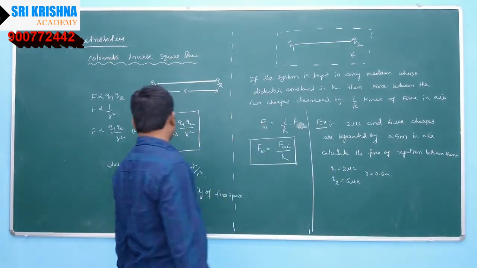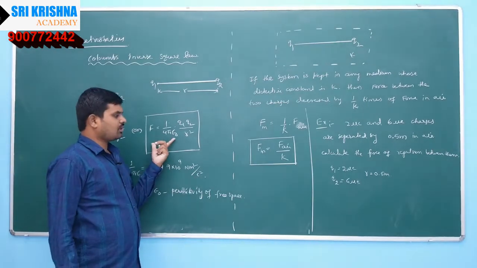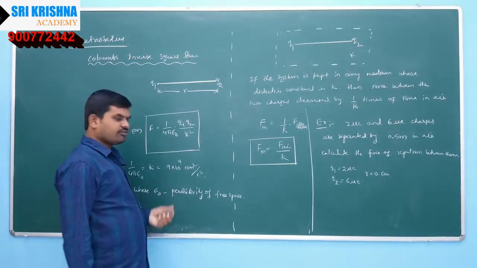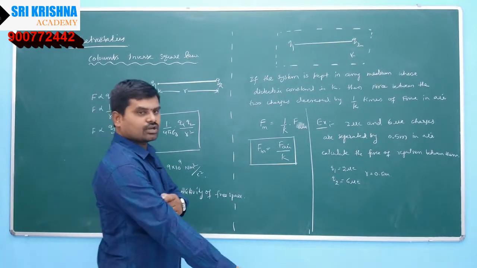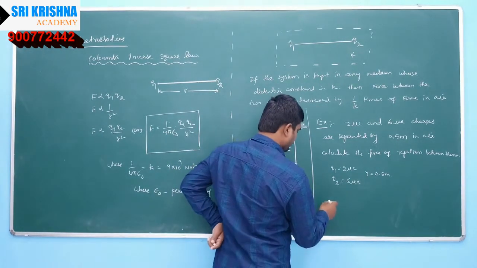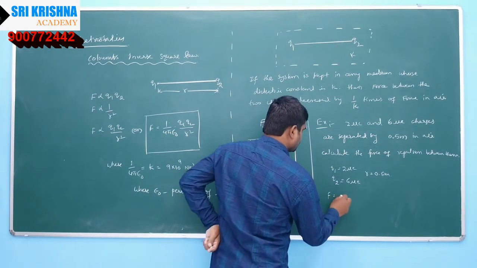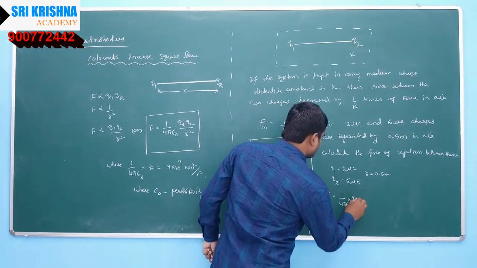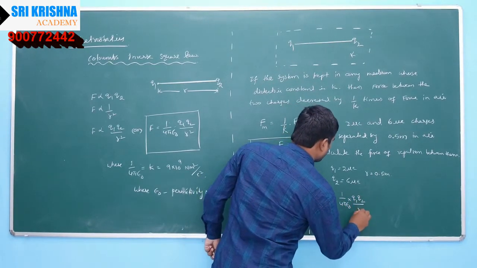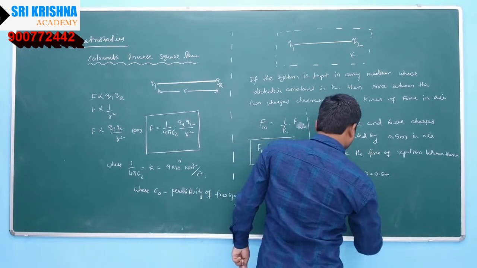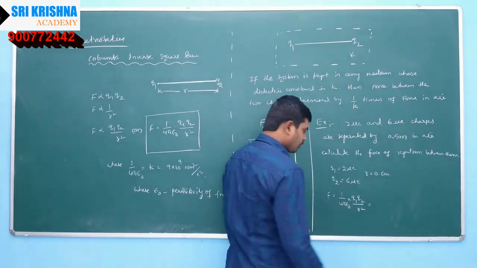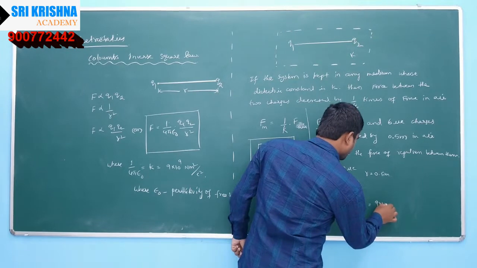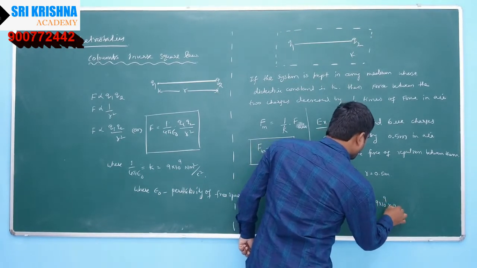We already know the value of 1 by 4 pi epsilon naught is equal to 9 into 10 to the power of 9. So how can we calculate? Force is equal to 1 by 4 pi epsilon naught into q1 q2 by r square, that is, 9 into 10 to the power of 9 into 2 microcoulomb.